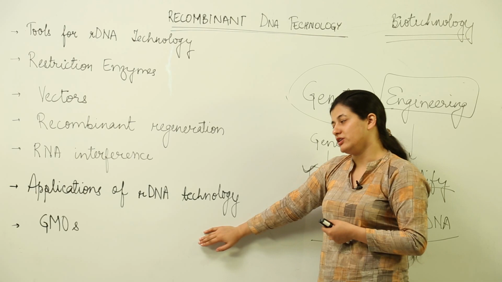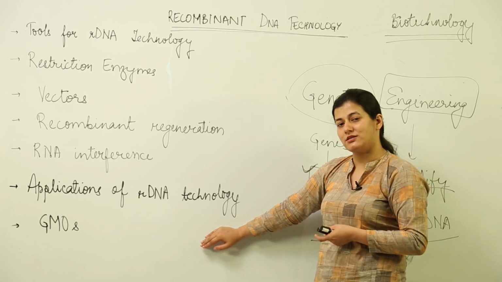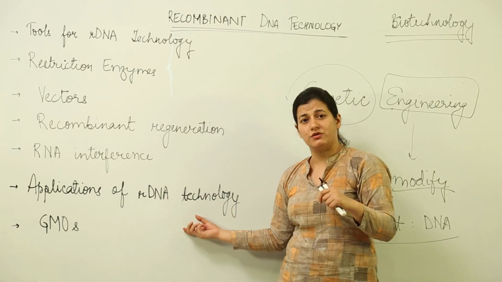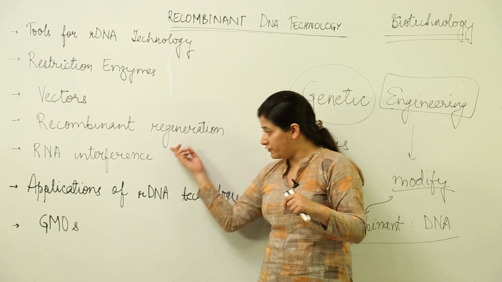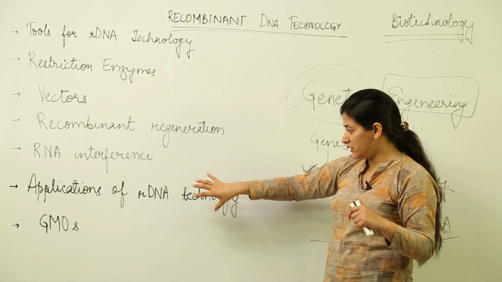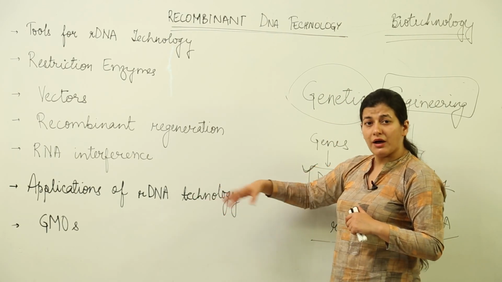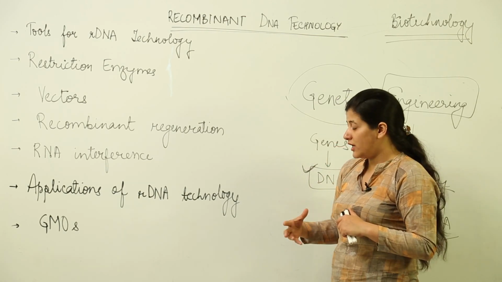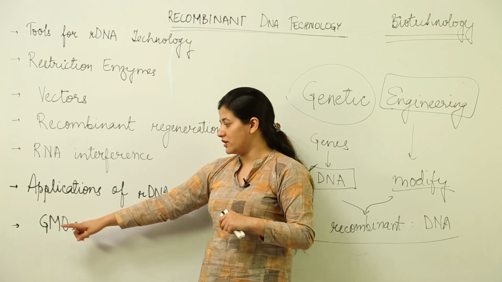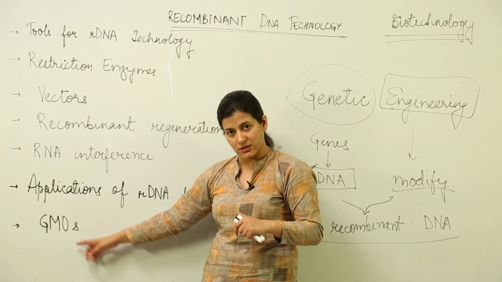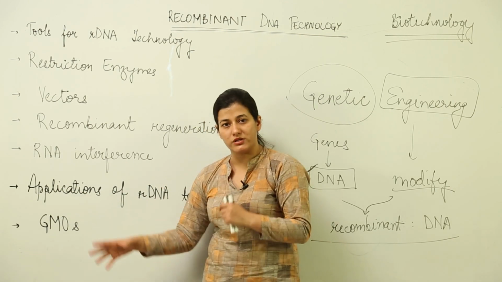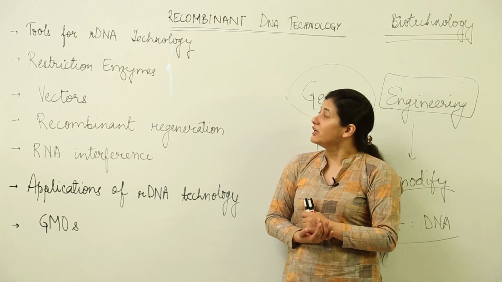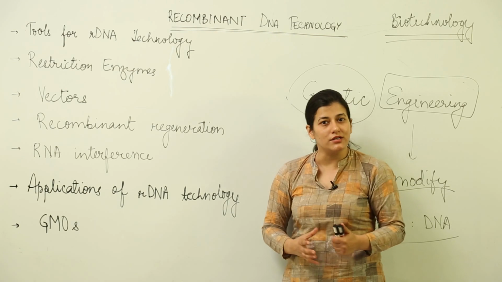Lastly, there is application of recombinant DNA technology. Now that this is entirely a branch dedicated to DNAs, what are the applications of such a new field of biology where we deal with DNA technologies, how are they useful at the front where we have practical usage. Then we have GMOs. What are these GMOs? They are genetically modified organisms. Again, we will talk about a few of the GMOs, we will discuss what their applications are, and with this you will have another topic in which you will have enough knowledge to talk about and write good answers whenever asked about.